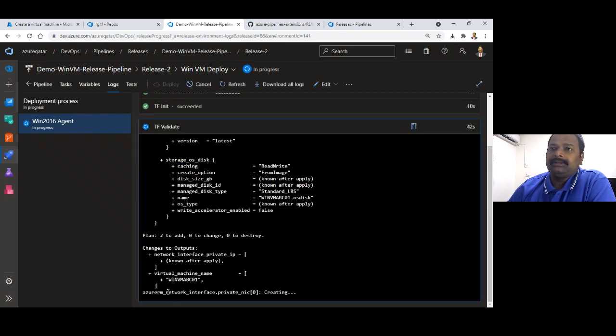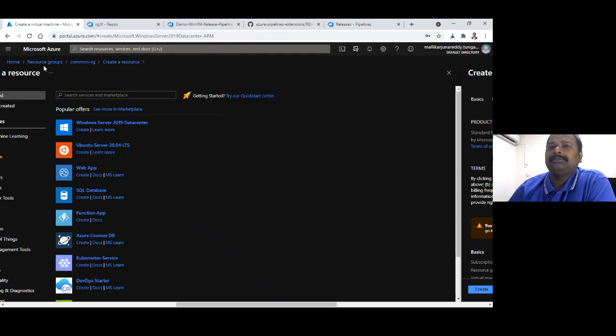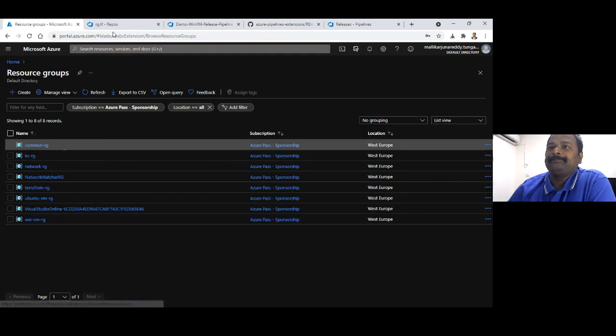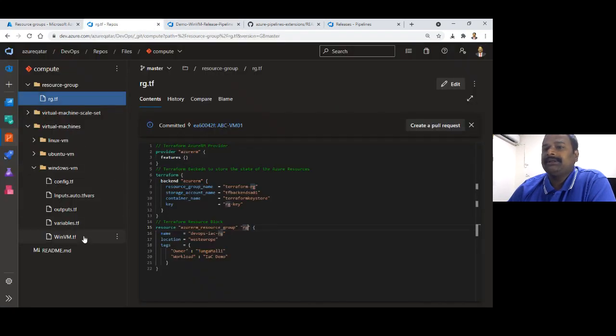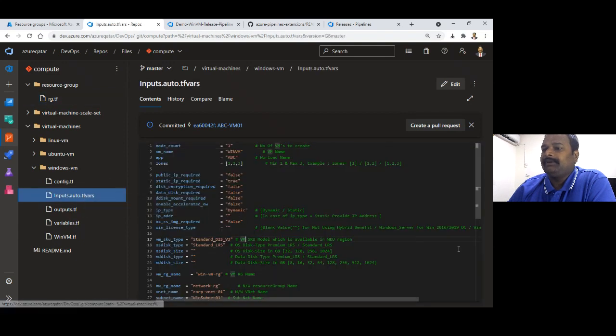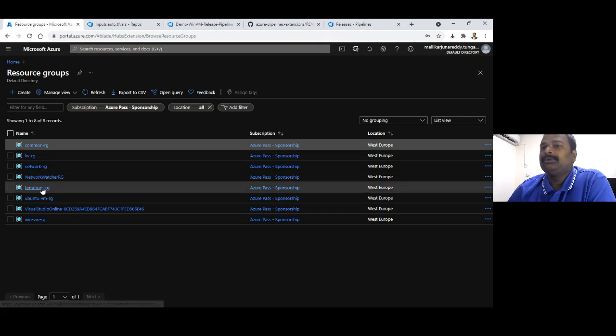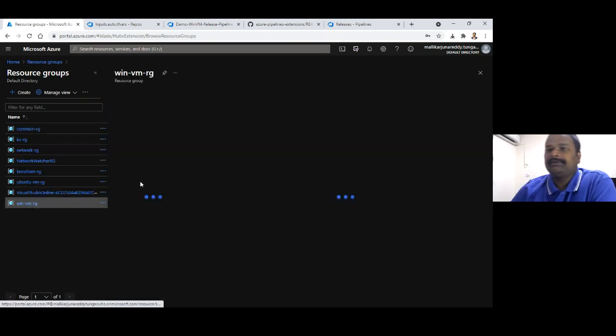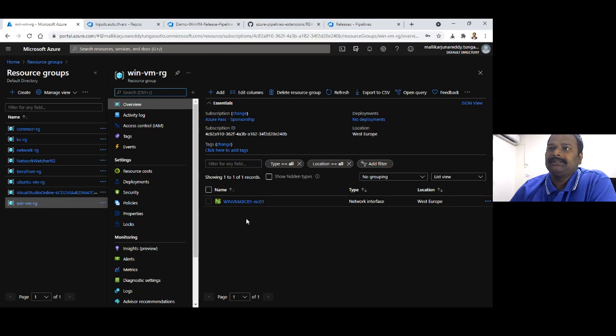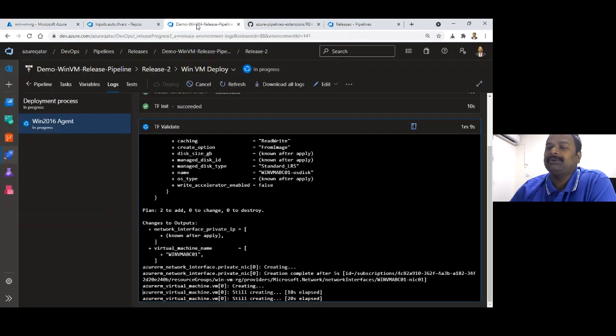Let's go to the resource group we mentioned here, where the VM needs to be deployed. If you see here, line number 23, this is where the VM will be created: Windows VM RG, which is configured. And when you go to Windows VM RG, you see the network interface card, it just got created. If you go to the pipeline, it is completed.